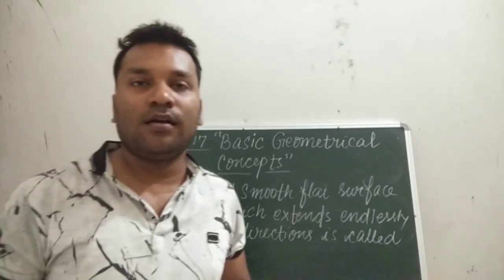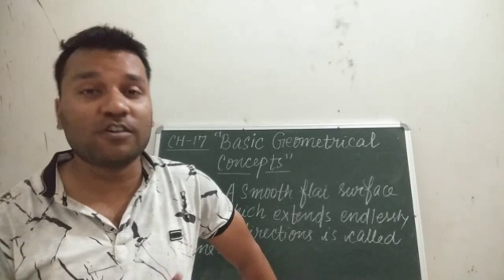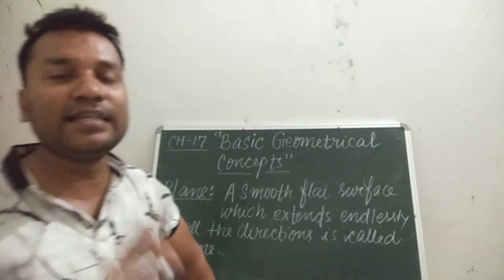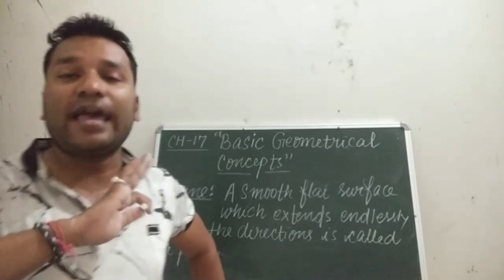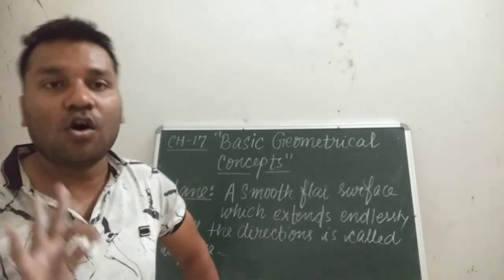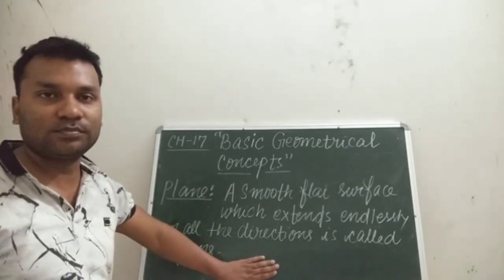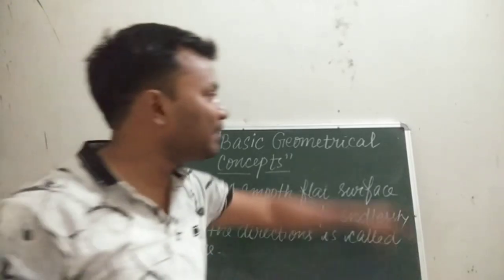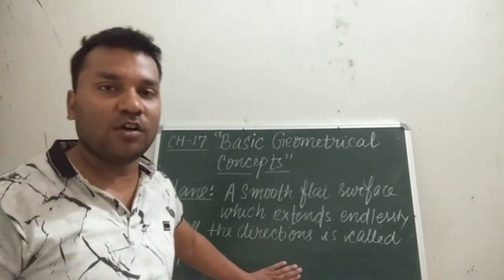What is a plane? Normally students, in our daily life we come across so many things which are very good examples of planes. And in the language of mathematics, any surface which is flat and smooth and can extend endlessly in all the directions is called a plane. For example, this board has a smooth and flat surface, and in all the directions it can extend endlessly. That is why it can be taken as a very good example of a plane.